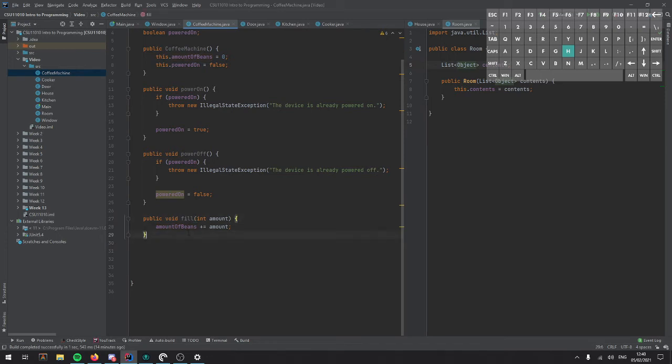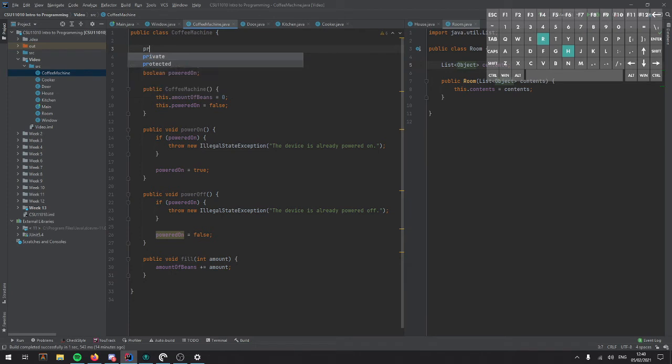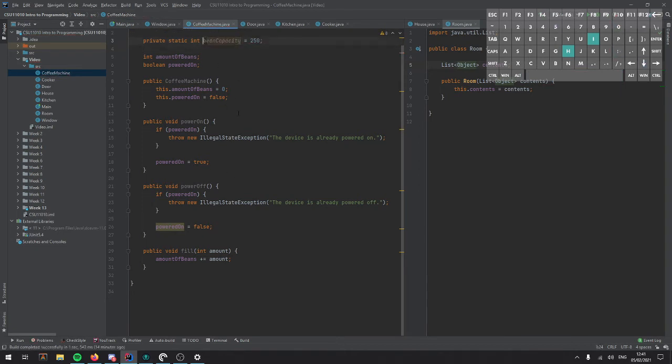But what if the coffee machine is full? Well, we could set a capacity for the machine. In order to do that, we could set a constant. So private static, because we only need to set this once. It doesn't need to be set per coffee machine. It's constant to all coffee machines. And we could have it as an int, and we could say bean capacity. And we can set that to 250 beans. And this can be final because we're never going to change it. Private static final int. If I can get that right, there we go.